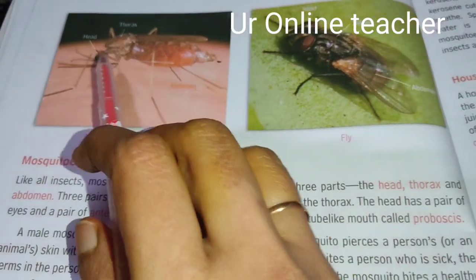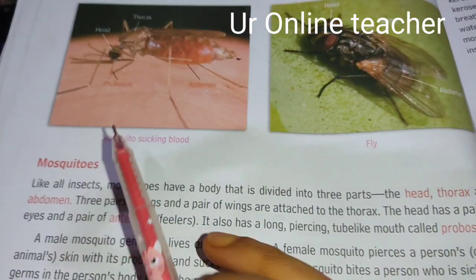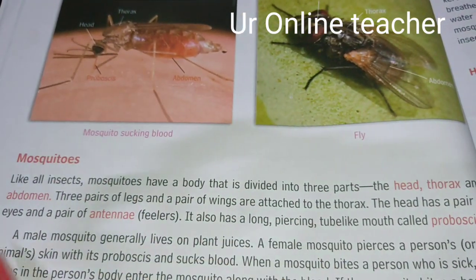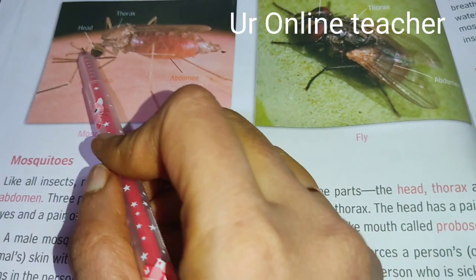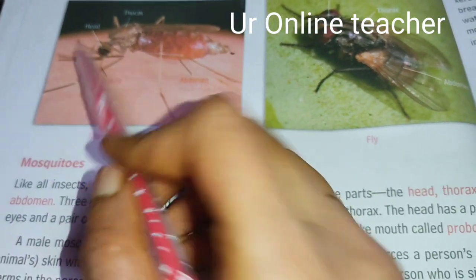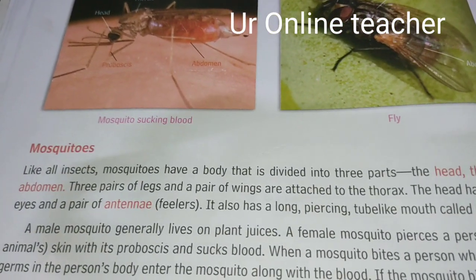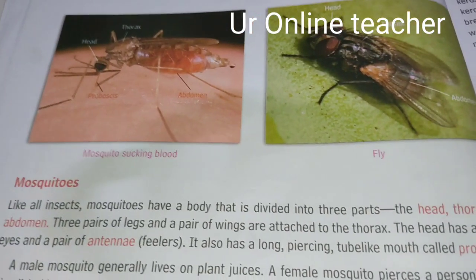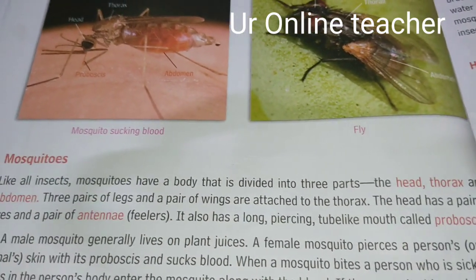The head has a pair of eyes, meaning 2 eyes, and a pair of antennas. See here, long thread-like structures, and they are called feelers also, because with them they feel the prey. It has a long piercing tube-like mouth called proboscis.